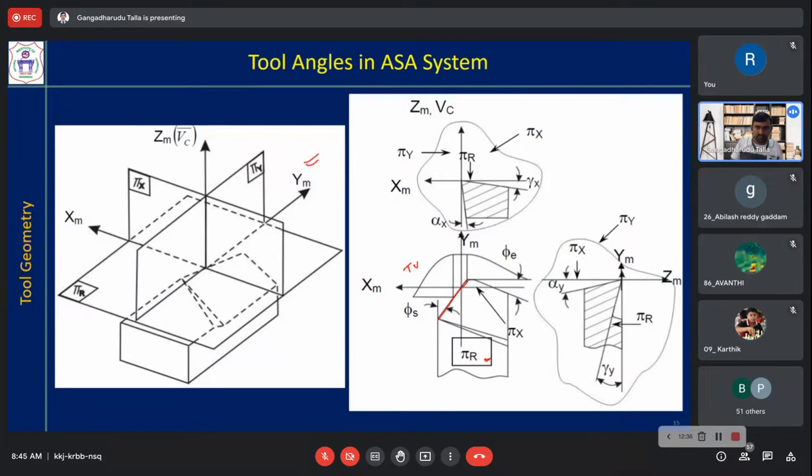Now what is this highlighted edge? What is its name? Which edge? Please respond.